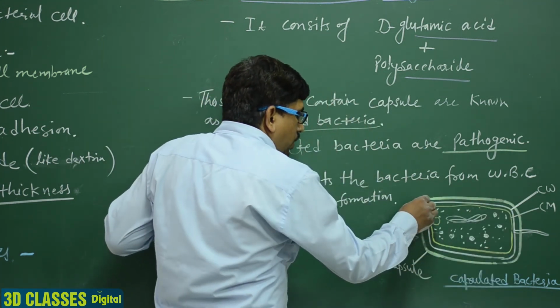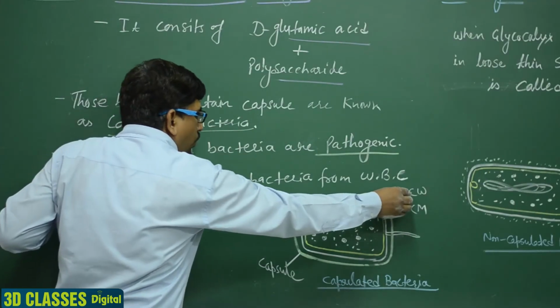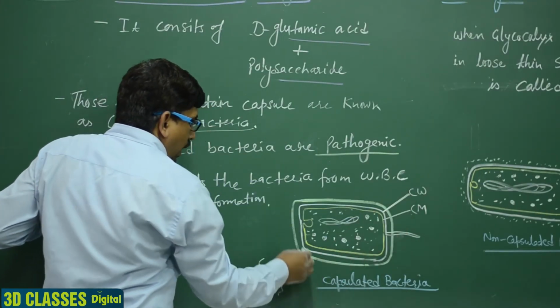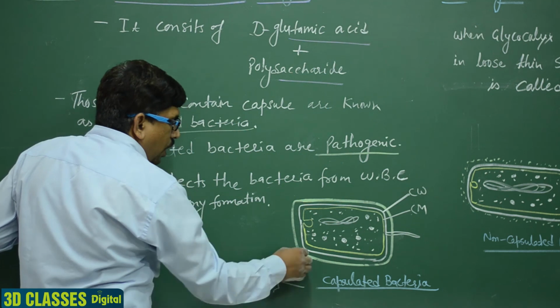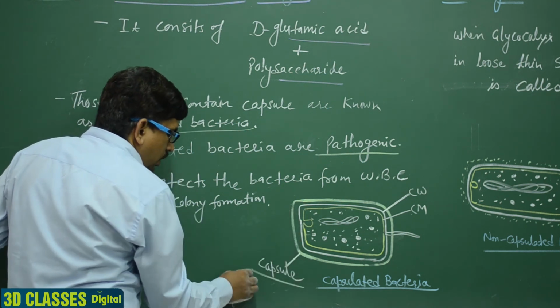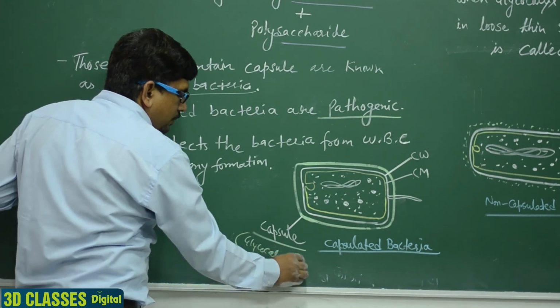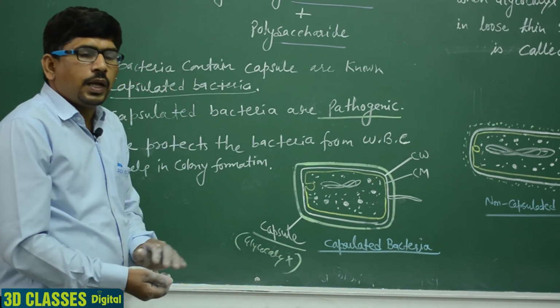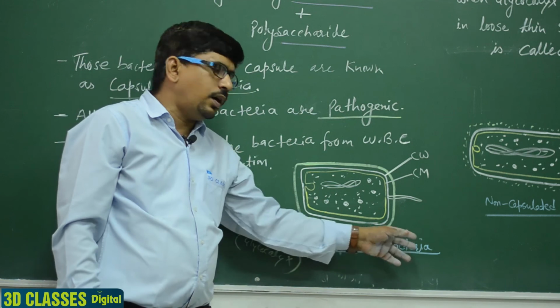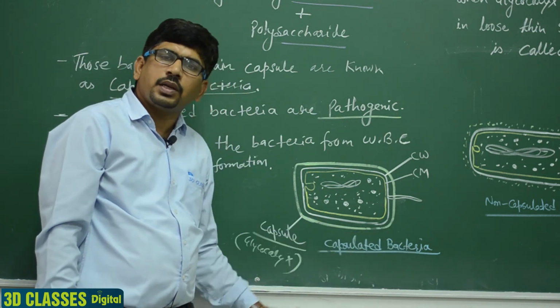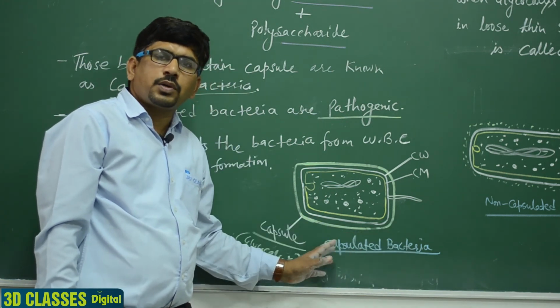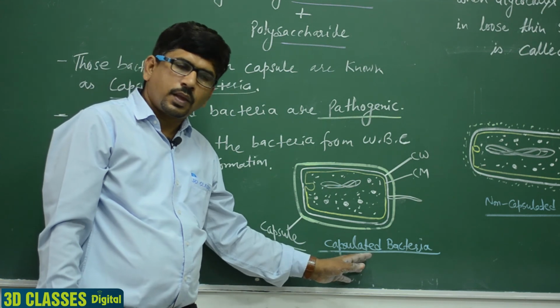It has a thick wall, the cell wall, the cell membrane, and the outermost is the capsule, which is a part of the glycocalyx. Those bacteria are known as capsulated bacteria.